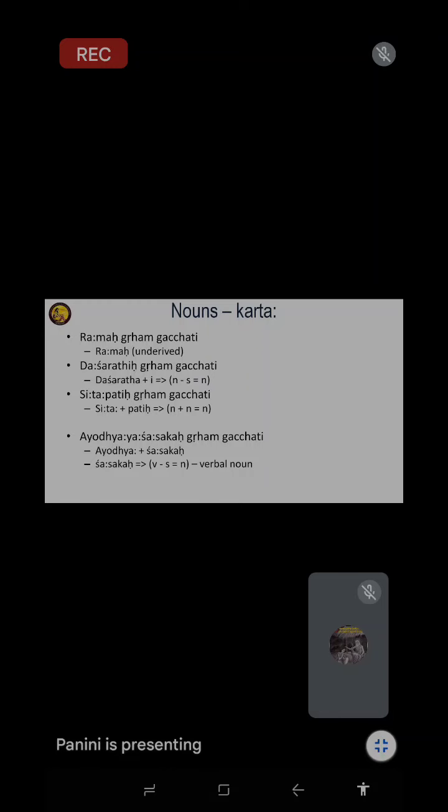Then only he goes on to explain how you get Dasarathi, how you get Sthapati, Shasaka, Gayaka, Pachaka, etc. For that, when we come to morphology, I will explain. He gives only 2 rules to explain these 4, only 2 rules to explain these derivational forms. One is always underived, abhyutpanna, the rest of the nouns are derived.